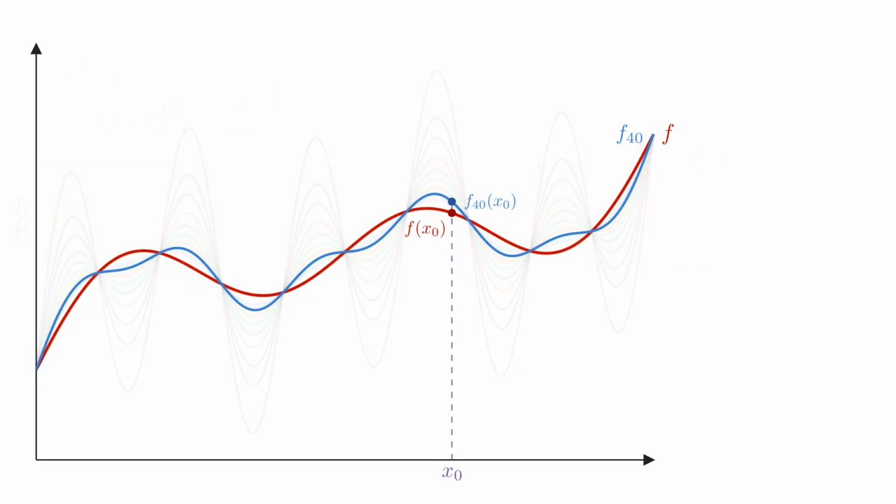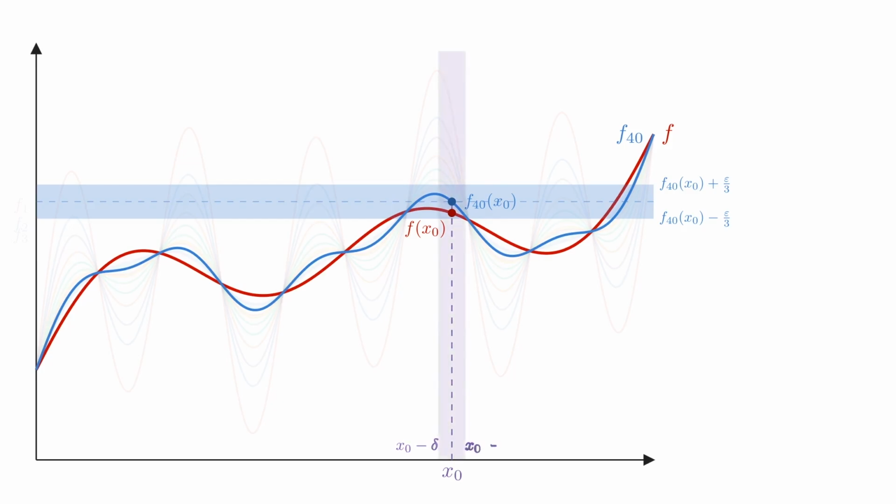So now we apply continuity, not to the limit function f, because that is what we are trying to prove, but to the function f40, which we already know is continuous. If we choose the tolerance epsilon over 3 around f40 of x0, then continuity of f40 tells us that there exists a delta region around x0, such that whenever x lies in that delta region, the value f40 of x stays within a distance epsilon over 3 of f40 of x0. That delta region is the purple band around x0, and we are now going to keep this delta fixed.